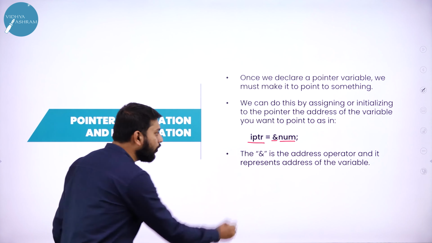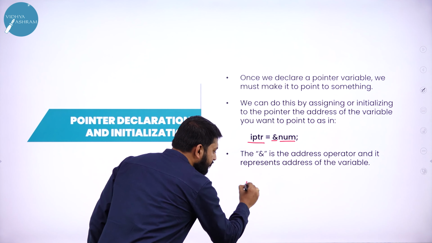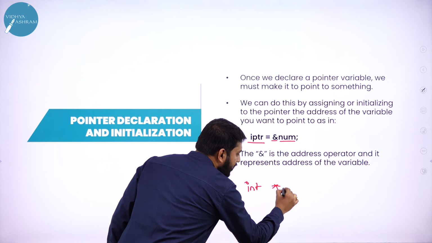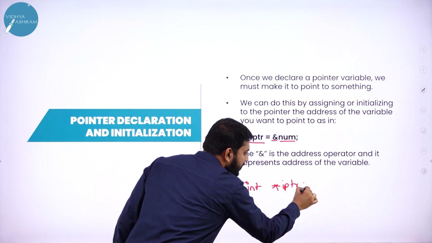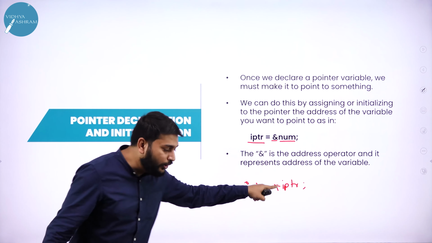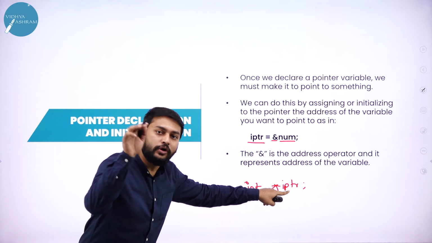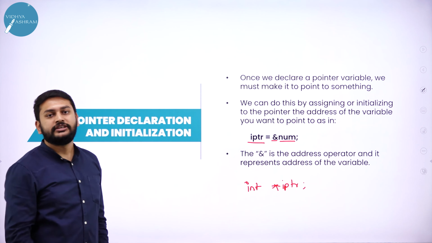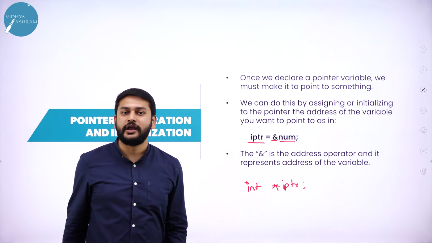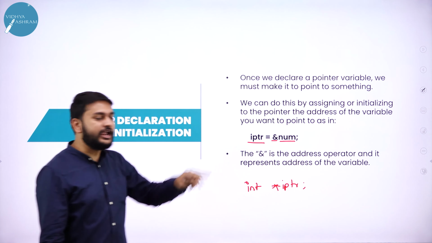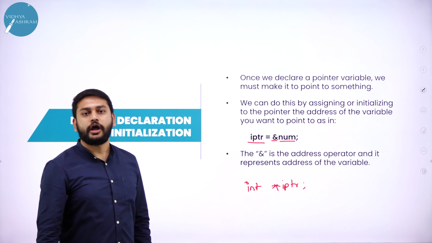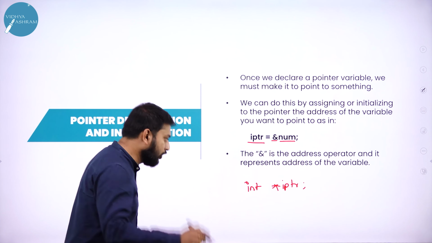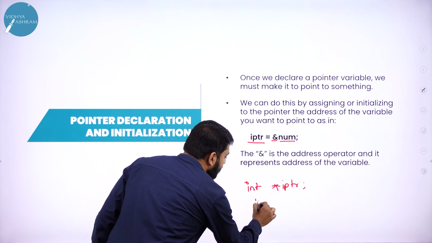Come on, tell me, how do I declare this as a pointer variable? I have to write int *iptr. Only when I declare it like this can I write this statement. If you don't declare it with the star, you cannot write this statement. Without the star, it is wrong. So first you have to write this, and only then you can write this.